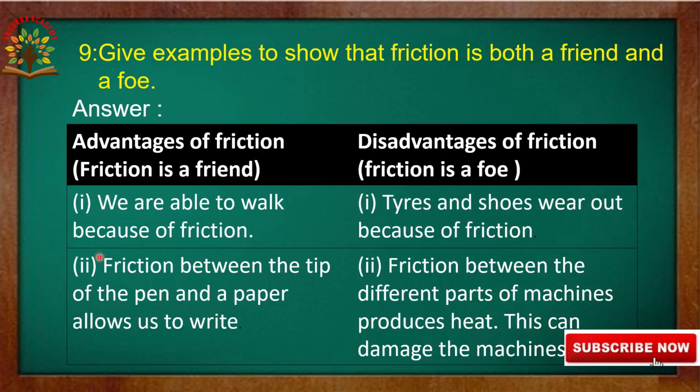Here, advantage: we can't ride without friction, we can't walk without friction. So friction is a friend. By these two examples, we are telling that friction is a friend. By the other two examples, we are telling that friction is a foe. So that's why there are advantages and also disadvantages in using friction. These are examples of the advantages and disadvantages of friction.